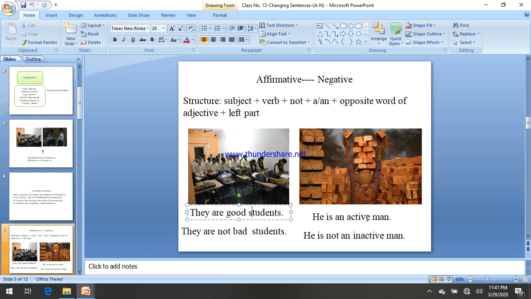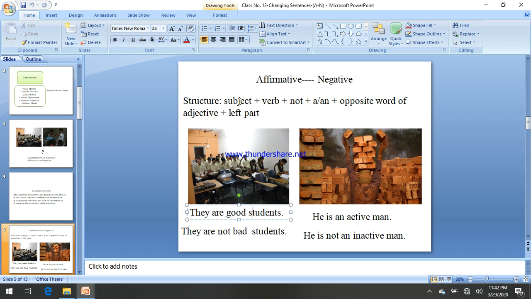The opposite word of active is inactive, the opposite word of fat is thin, and the opposite word of big is small, something like that. You have to write down the opposite word of the adjective. You know the definition of adjective and examples on adjective as well.